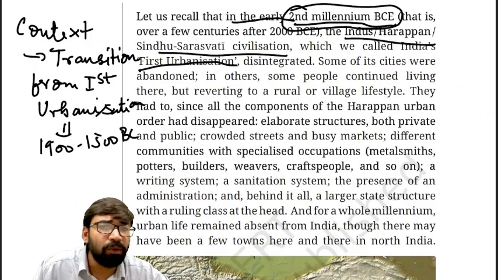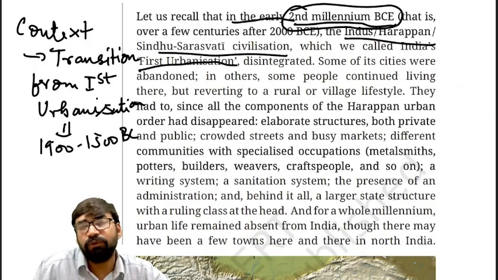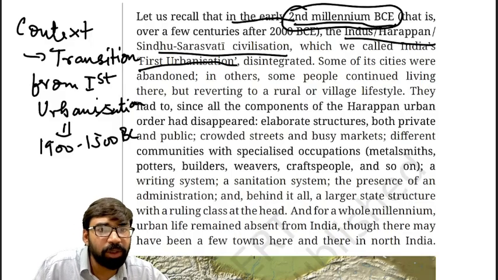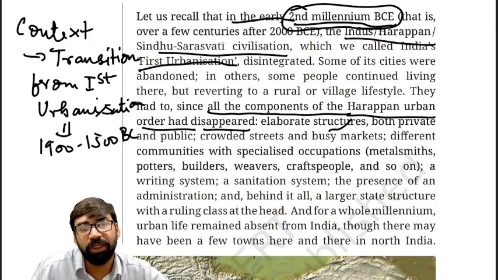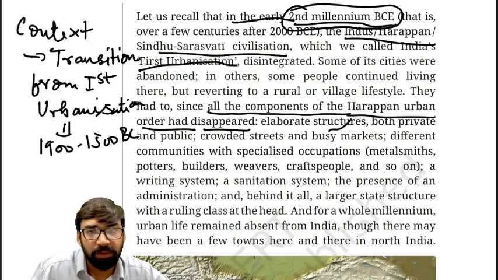Okay. Now, when this urbanization disintegrated, there was loss of urban components. When we say loss of urban components, that is all the components of Harappan urban order had disappeared. So there was loss of urban components, like elaborate structures, both private as well as public structures, disappeared. The writing system of Harappan civilization also disappeared.